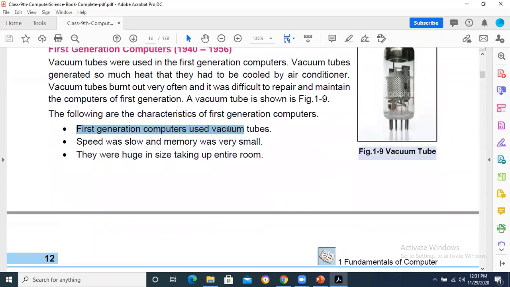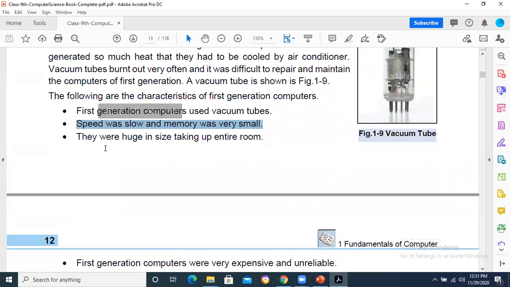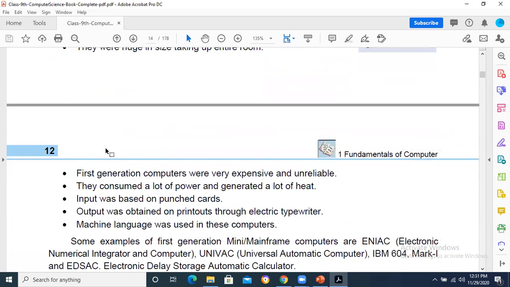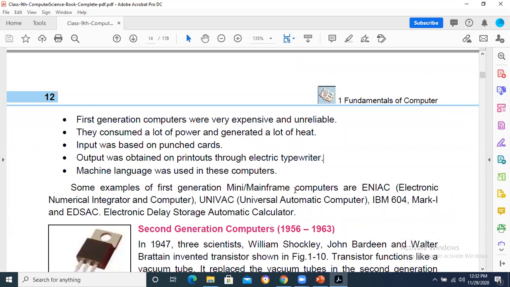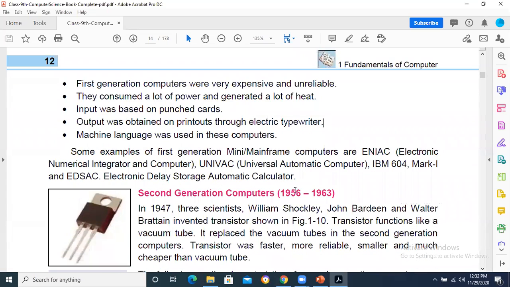They were using vacuum tubes. Number one, speed was very slow, size was very large, memory was very small. Huge computers were there. First generation computers were very expensive and unreliable. Heat used to be generated because of the bulb mechanism. Input was done by punch card and output was done using the typewriter mechanism. Machine language was used in these computers.